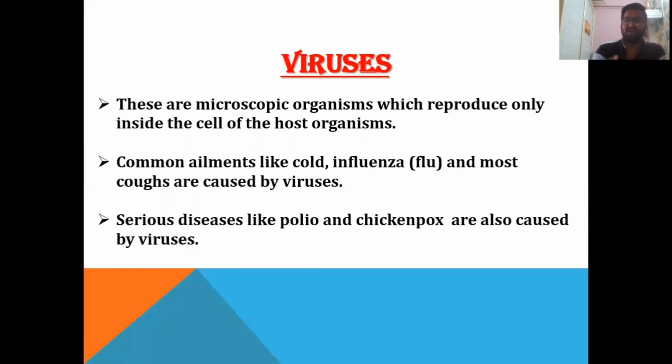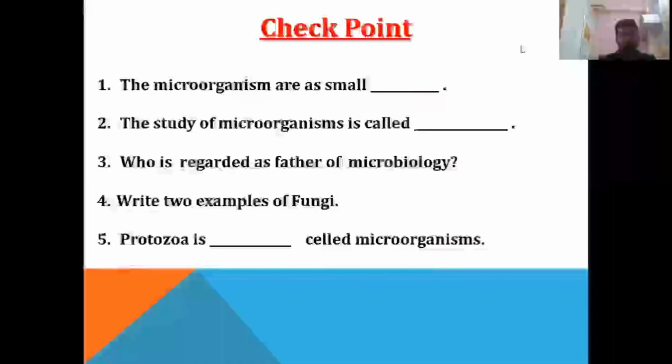Like when viruses enter our body, they can reproduce only if they find a host. So we are the host. Yes, common ailments like cold, influenza or flu, and most coughs are caused by viruses like corona. Yes, serious diseases like polio and chickenpox are also caused by viruses.